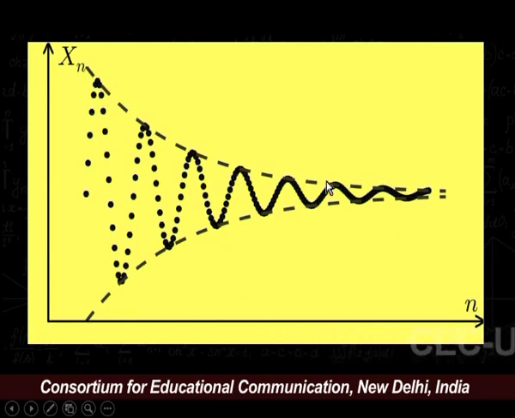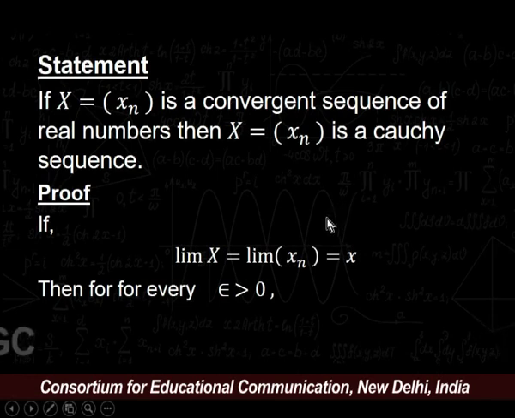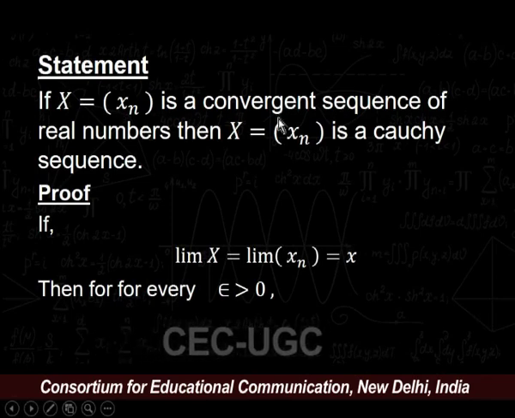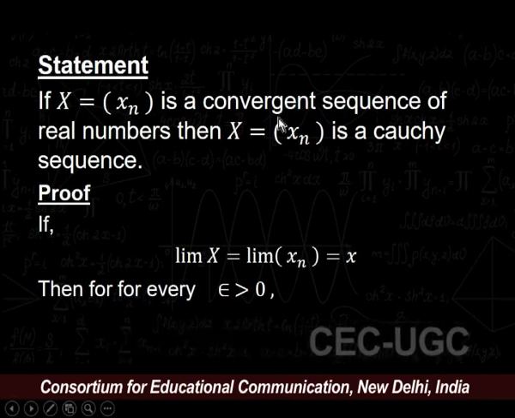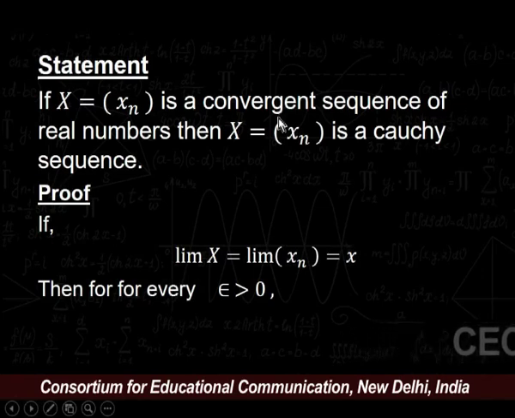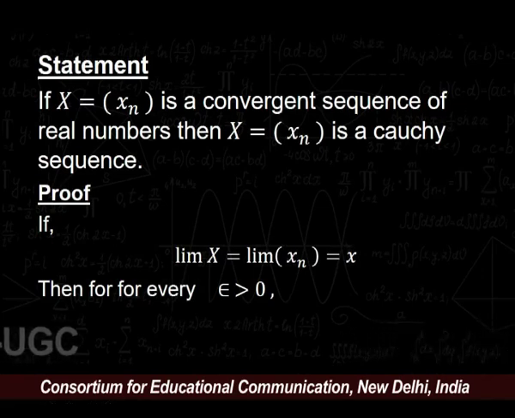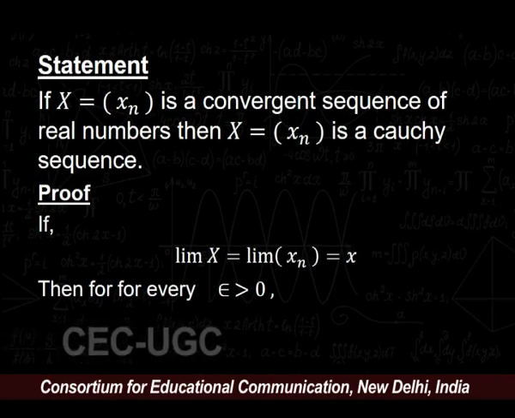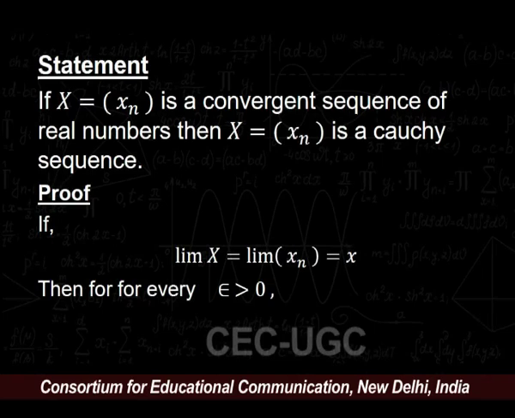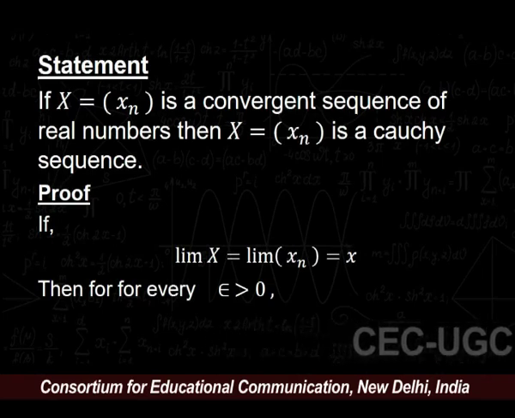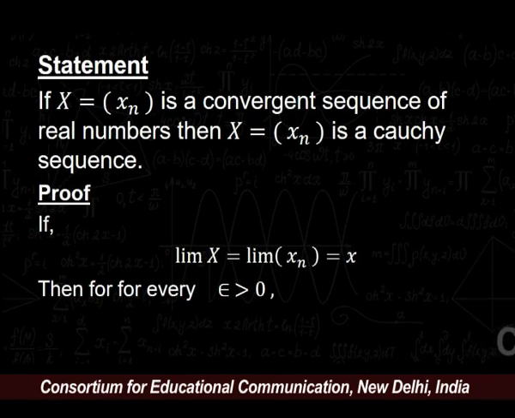Our first result for the Cauchy sequence: if x = (xn) is a convergent sequence of real numbers, then x = (xn) is a Cauchy sequence. In other words, every convergent sequence is a Cauchy sequence. Let us start with the proof.